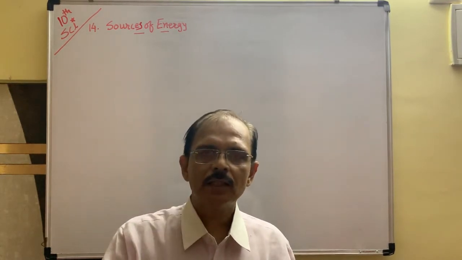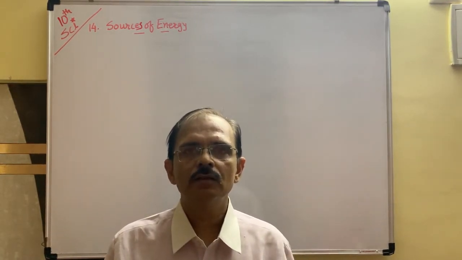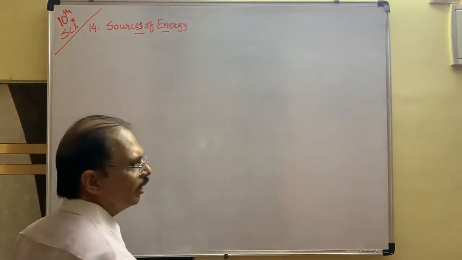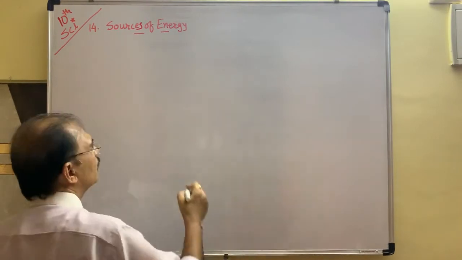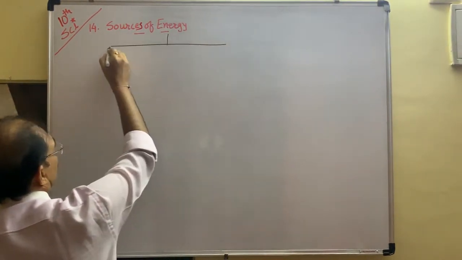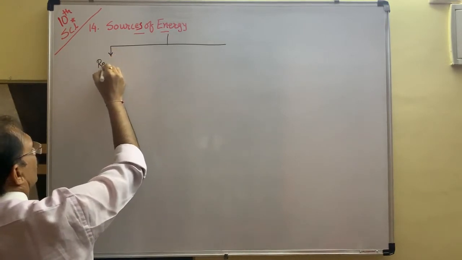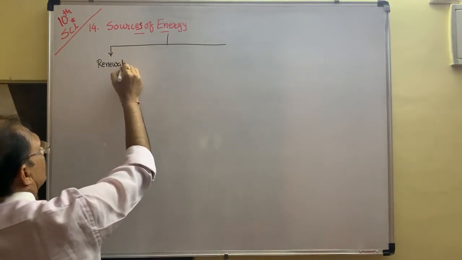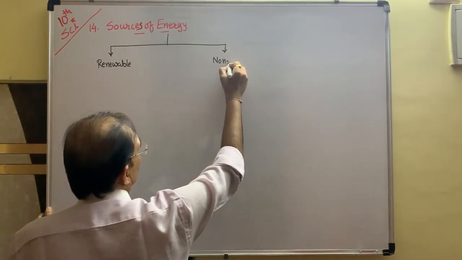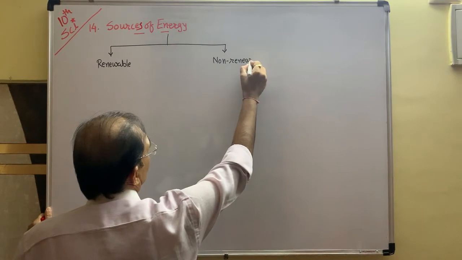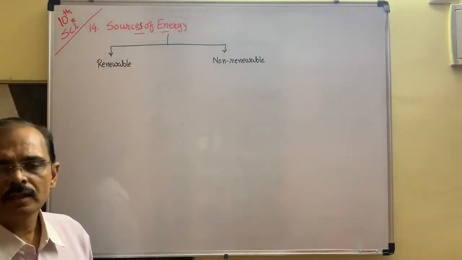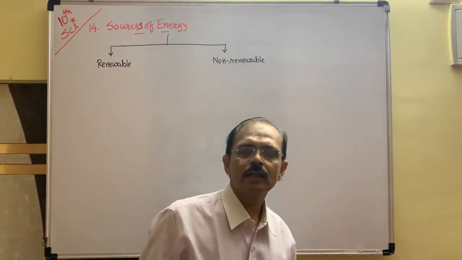Two types of energies are there. Science divides the sources of energy into two types: renewable sources of energy and non-renewable sources of energy. Renewable energy means the energy which is renewed once again.